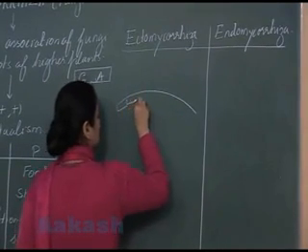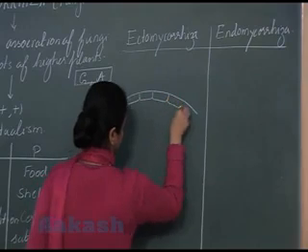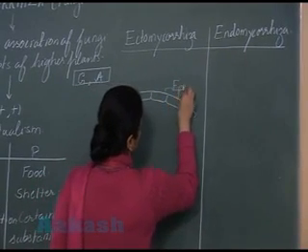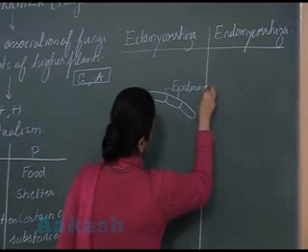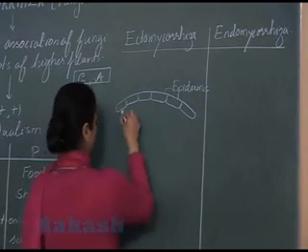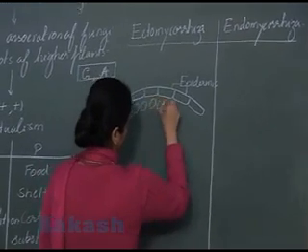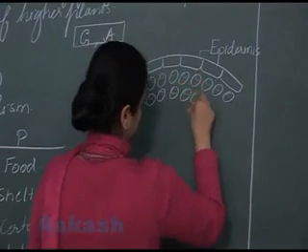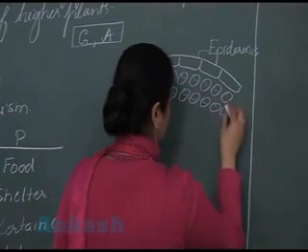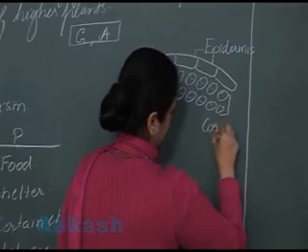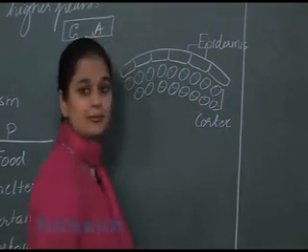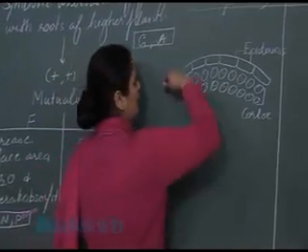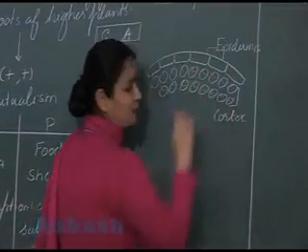So this is outermost covering of root, and you know the outermost covering of root is known as epidermis. Below the epidermis, these cells I have formed are cortex cells.